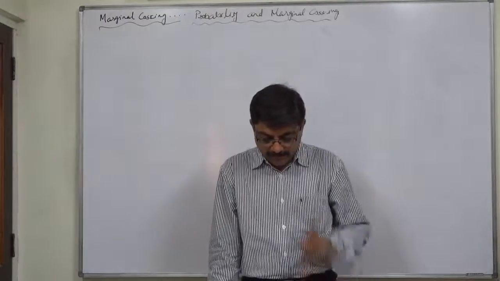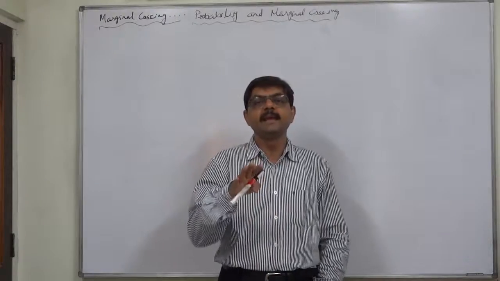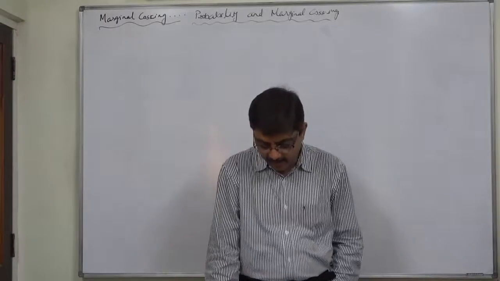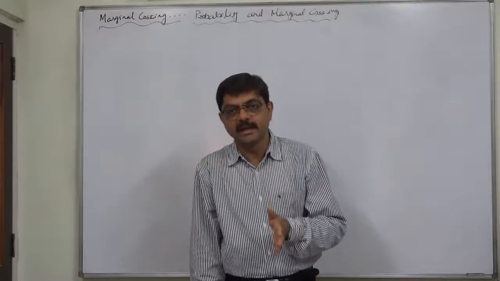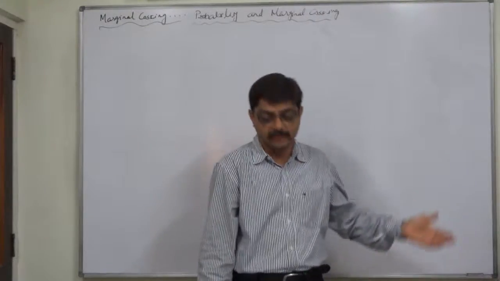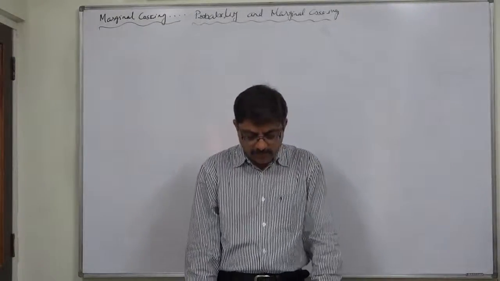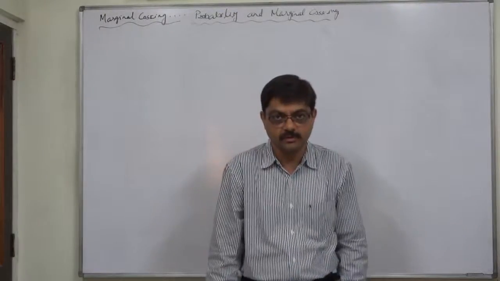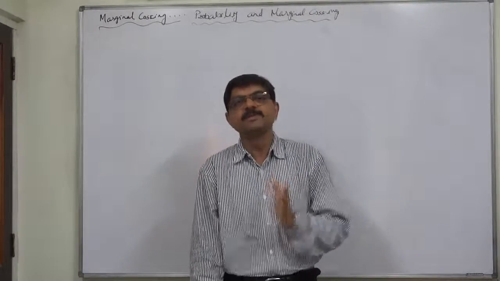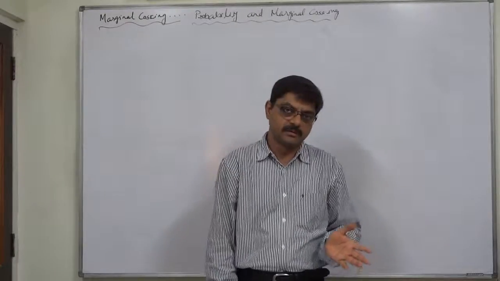Number one, what is the probability that the company will continue to make a loss? To make a loss means to make sales less than BEP. Number two, what is the probability that the company will at least break even? What do you mean by break even? To make sales either exactly equal to BEP or greater than BEP. Number three, what is the probability that the company will make a profit of rupees 4,000 or at least rupees 4,000? That means the company will make sales giving a profit of rupees 4,000 or more.